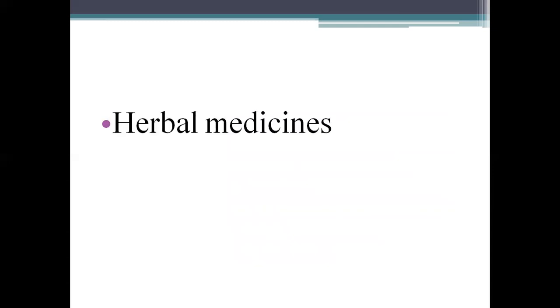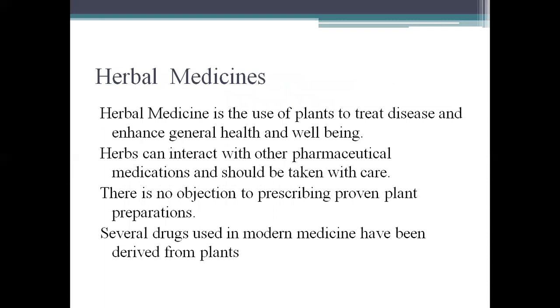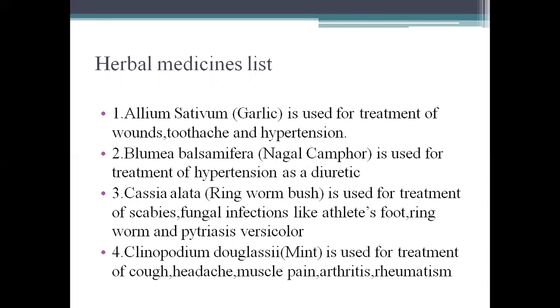Coming to the herbal medicines. Herbal medicine is the use of plants to treat disease and enhance general health and well-being. Herbs can interact with other pharmaceutical medications and should be taken with care. There is no objection to prescribing proven plant preparations. Several drugs used in modern medicine have been derived from plants. Some of the herbal medicines list.